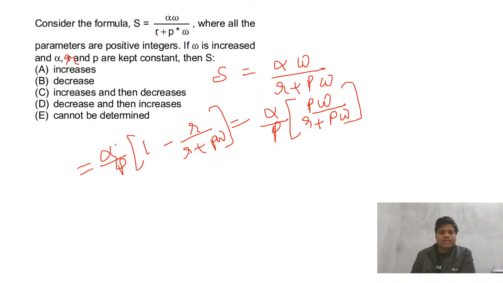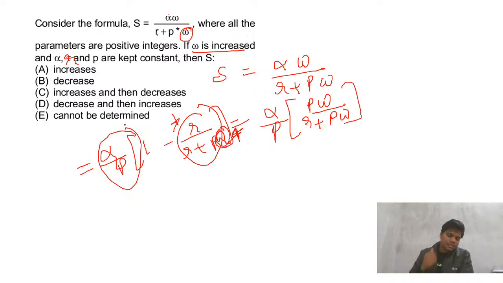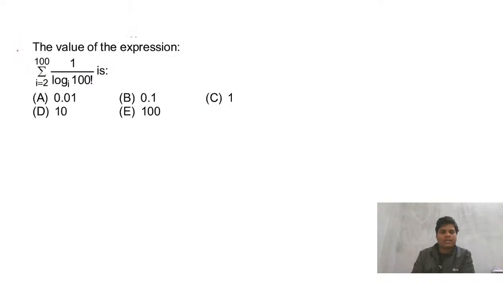If this conversion is clear, now the question: with this you can see, if omega is increased, if this increases, so what will happen? This increases, this decreases. I hope you are getting my point. I'm not able to see any chat. Fine. So if you increase this omega, this will decrease. So if this is decreasing, this overall will increase, because this is 1 minus, so that's why this increases. Fine. You just have to do the arrangement.